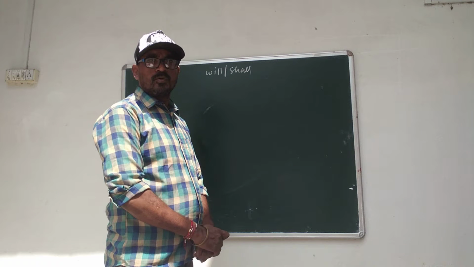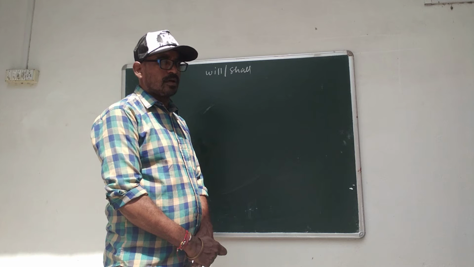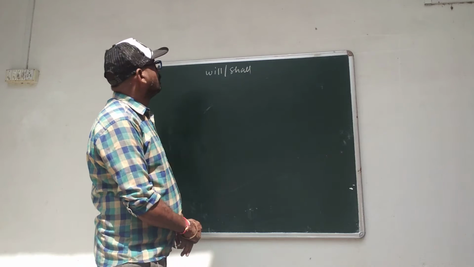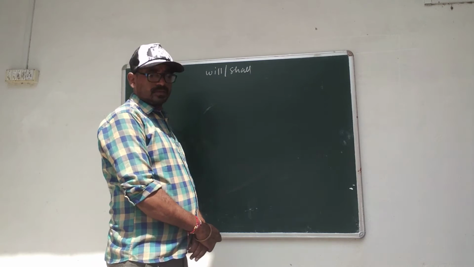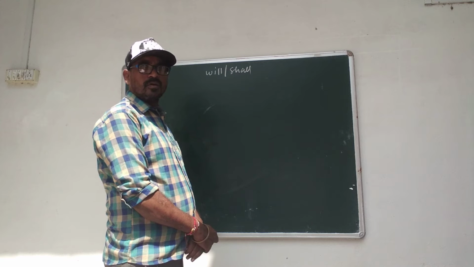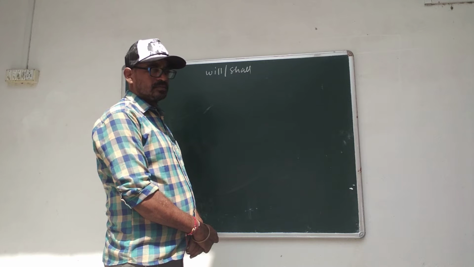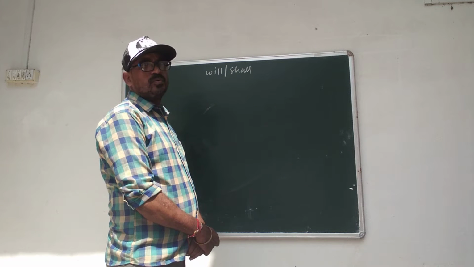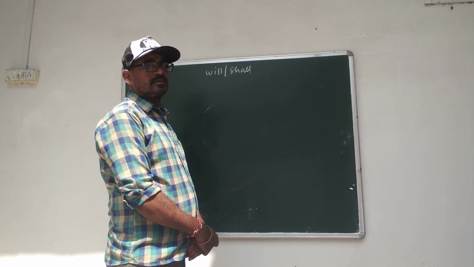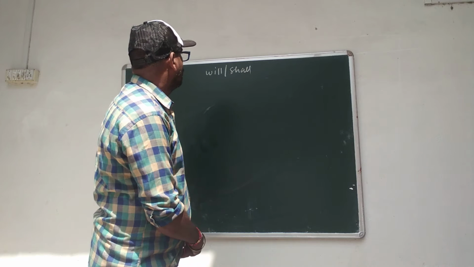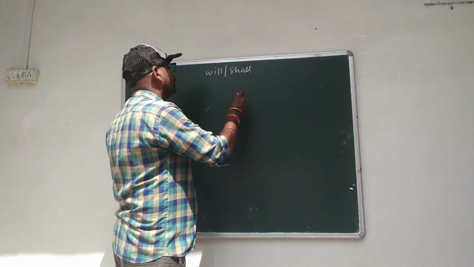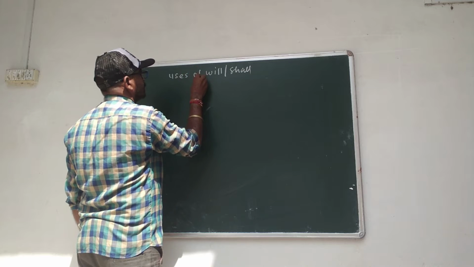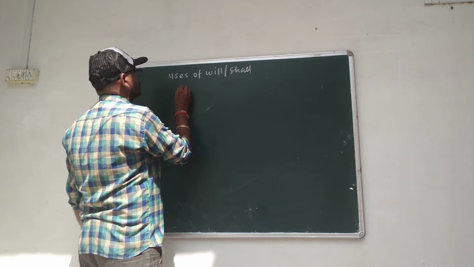Now we think about what the members of the family of modals are. Can, could, may, might, will, shall, should, would, ought to, must, etc. are the members of the family of modals. In this situation, today we learn about the uses of will and shall, how we use will and how we use shall.